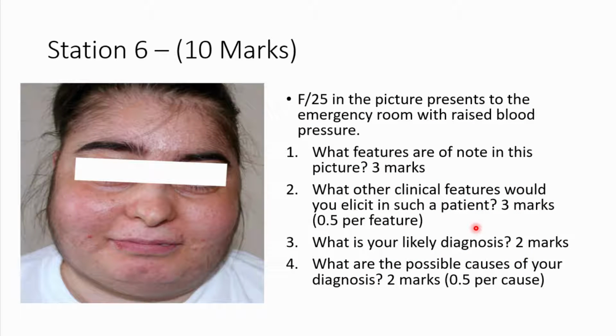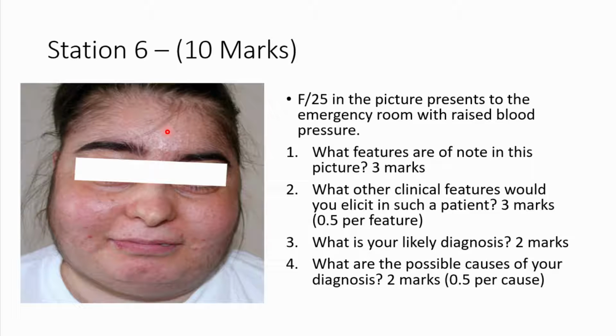Then station number 6 is a 25-year-old female in the picture who presents to the emergency room with raised blood pressure. What features are of note in this picture? There's 3 marks. What other features would you elicit in such a patient? That's again 3 marks. What is your diagnosis? What are the possible causes of your diagnosis? Take a look at this picture and absorb this picture. Again, you could pause the video at this moment so that you could answer the question.